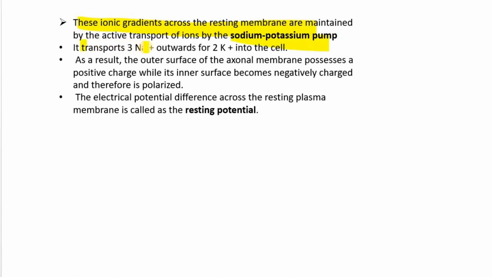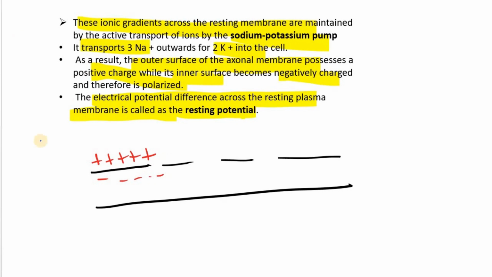This transfers 3Na+ outwards and 2K+ into the cells. As a result, the outer surface of the axonal membrane possesses a positive charge, while the inner surface becomes negatively charged. Therefore it is polarized, and the electric potential difference across the resting plasma membrane is known as resting potential. So this is known as resting potential.